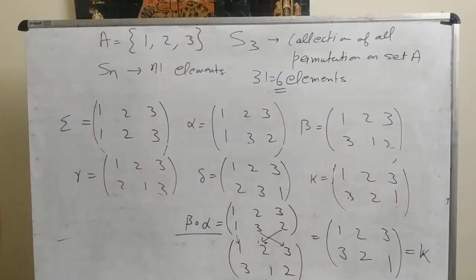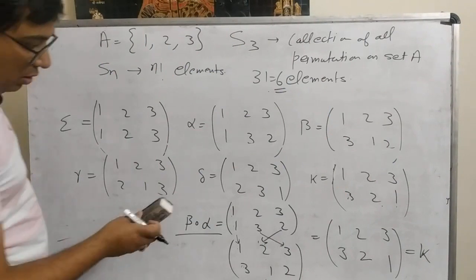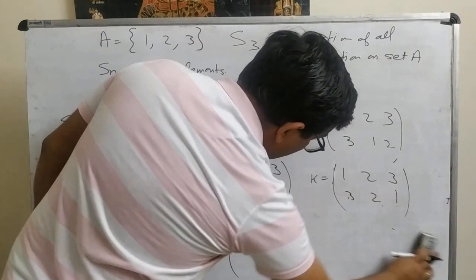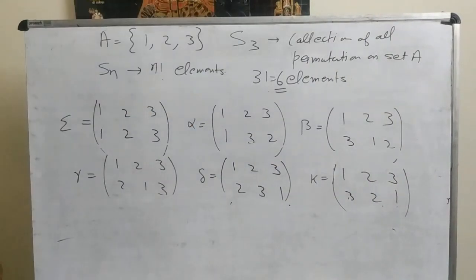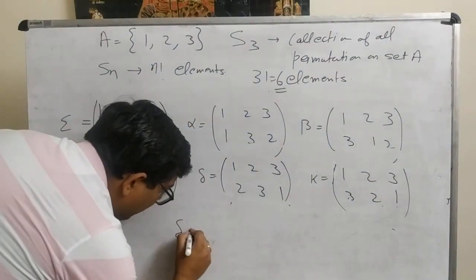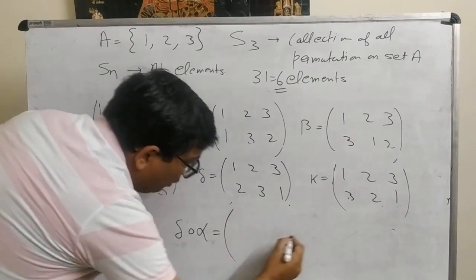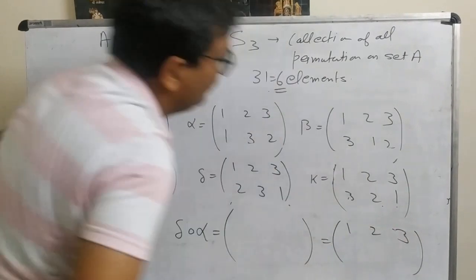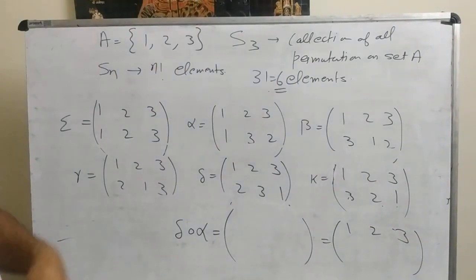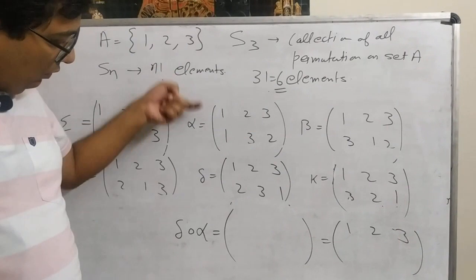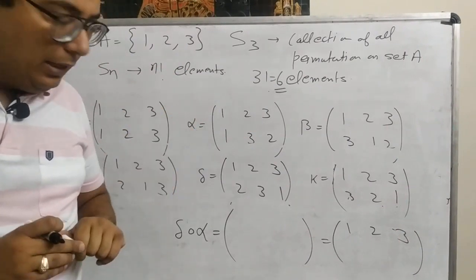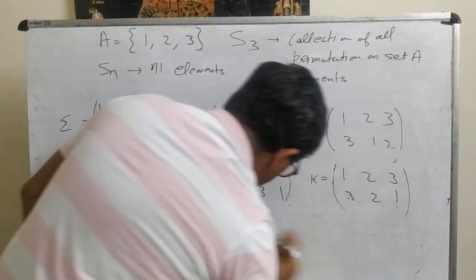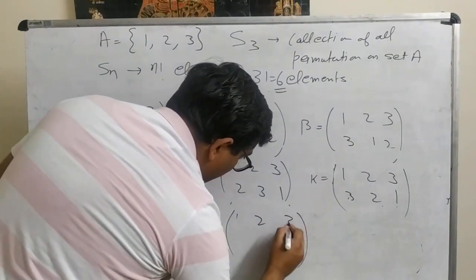Now let us take one more example. Now let us take alpha and delta. We have to find delta of alpha. 1, 2, 3. So how can we write it? Alpha is written first and below it delta. What will be the element? 1, 2, 3.